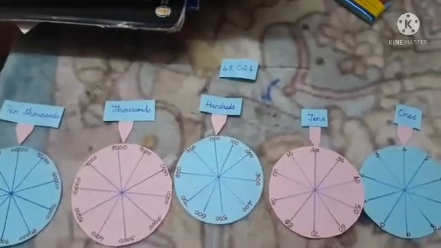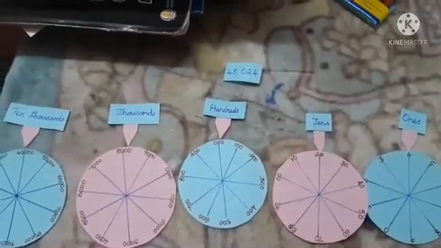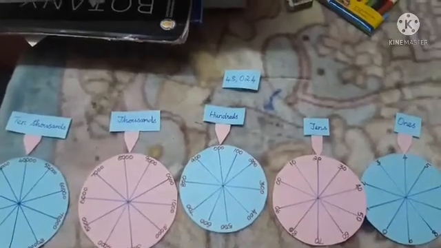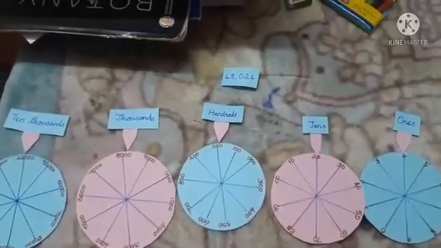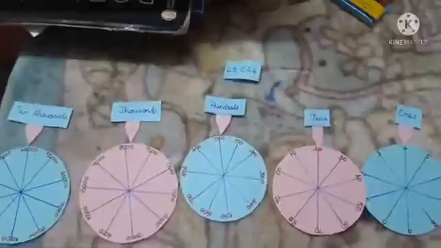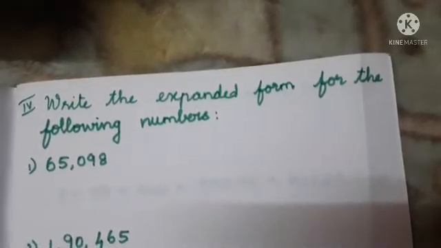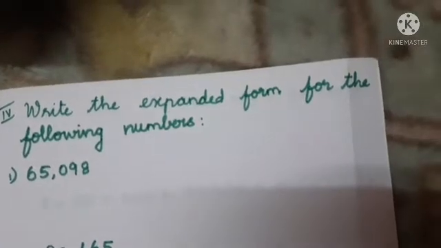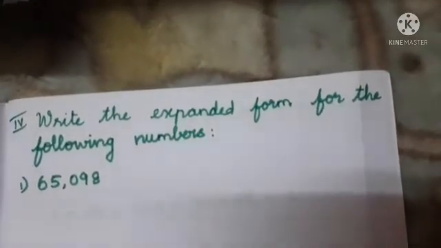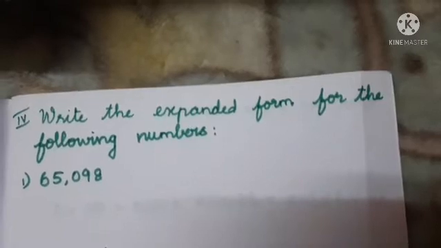Can you understand? So we can do the problems. By using some questions, we can do problems in the expanded form. Our next Roman number 4 is: write the expanded form for the following numbers. So our first question is what?